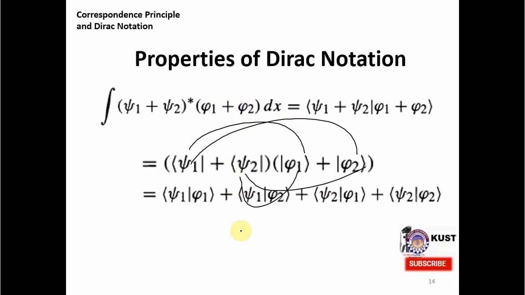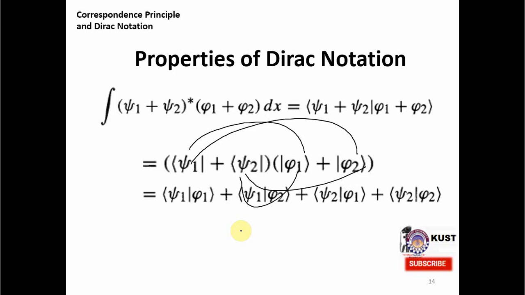So in today's lecture, we have seen two topics. The first is the Bohr correspondence principle, which is very important to note conceptually: quantum mechanics actually reduces to classical mechanics in the limit of very large n, that is, when the principal quantum number n is very large, the results from classical mechanics and quantum mechanics match.